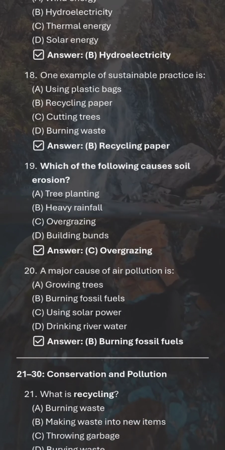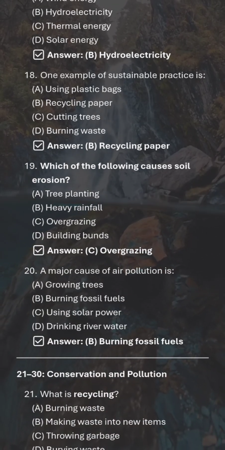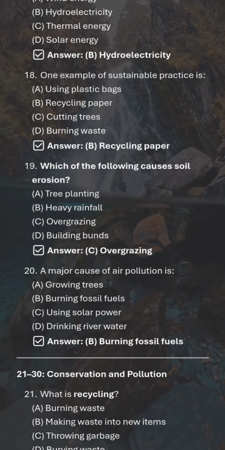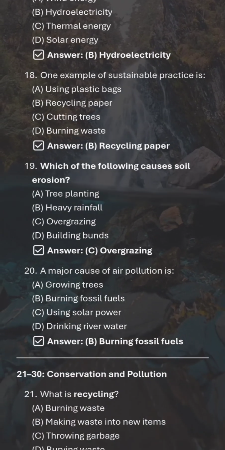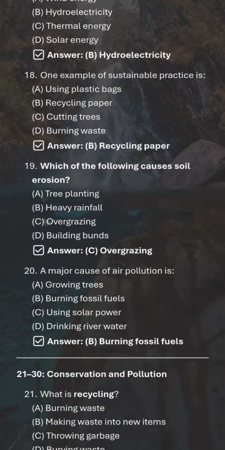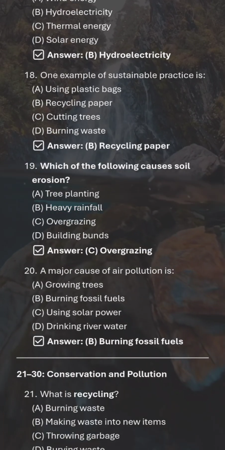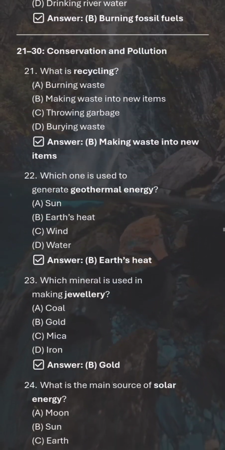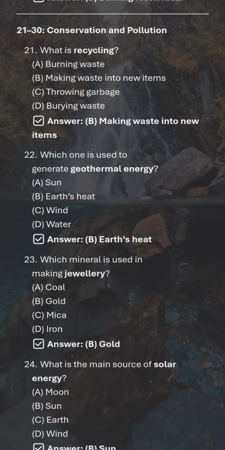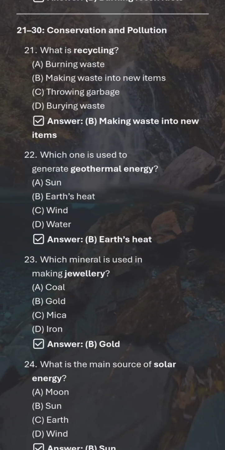One example of a sustainable practice is recycling paper. Which of the following causes soil erosion? Overgrazing. A major cause of air pollution is burning fossil fuels. What is recycling? Making waste into new items.